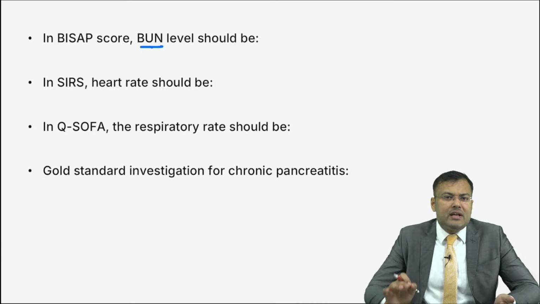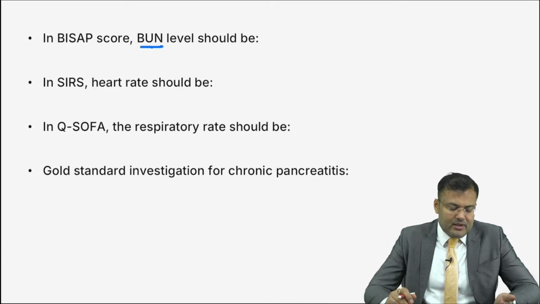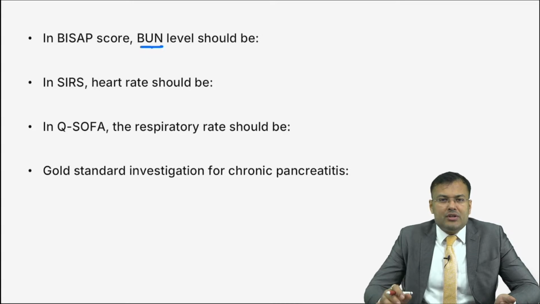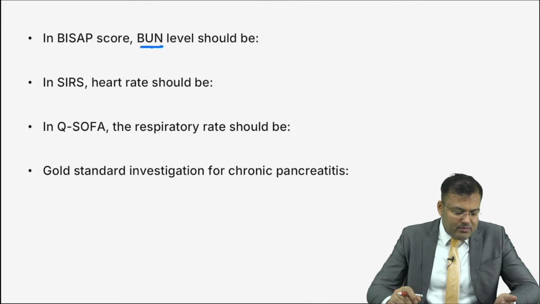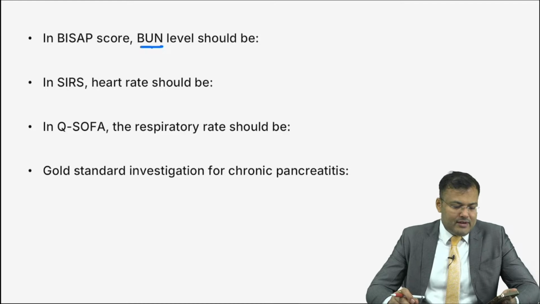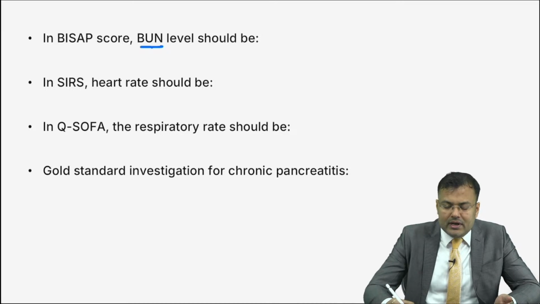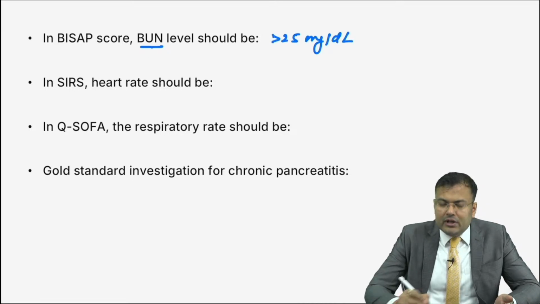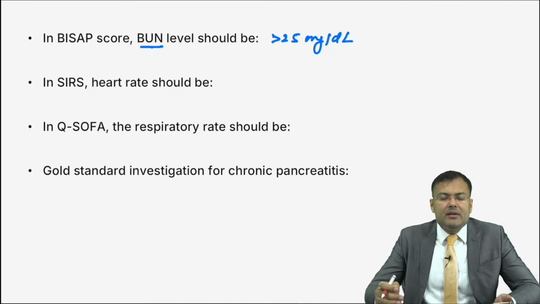Next, in BISAP score, blood urea nitrogen level should be what? BISAP full form: blood urea nitrogen, impaired mental status, SIRS, age more than 60, pleural effusion. So how much should be the blood urea nitrogen? First person, Vibha Roy, very good. Blood urea nitrogen more than 25 milligram per deciliter. I'm repeating: BISAP, blood urea nitrogen more than 25.